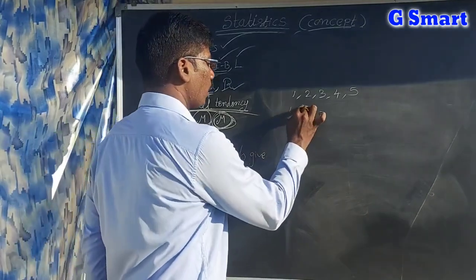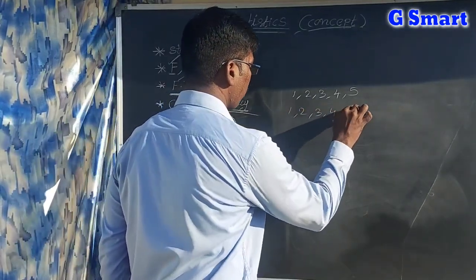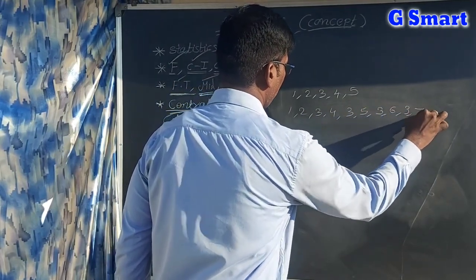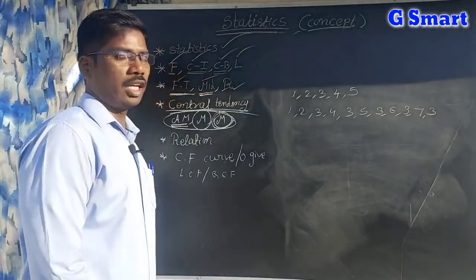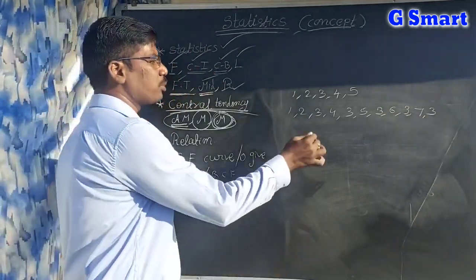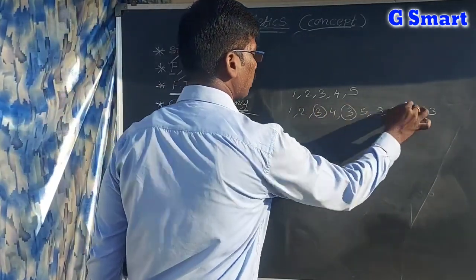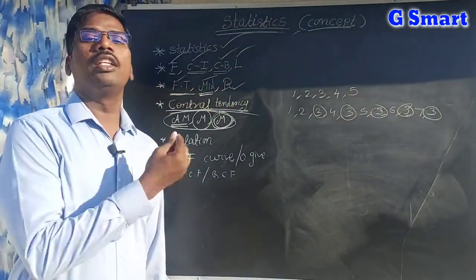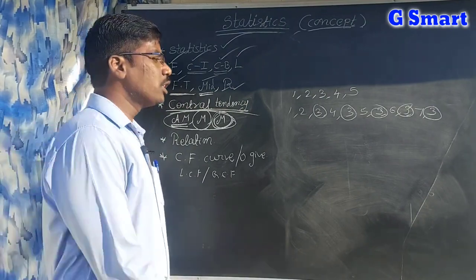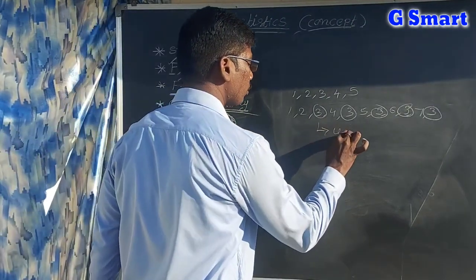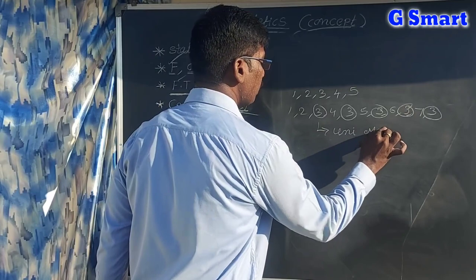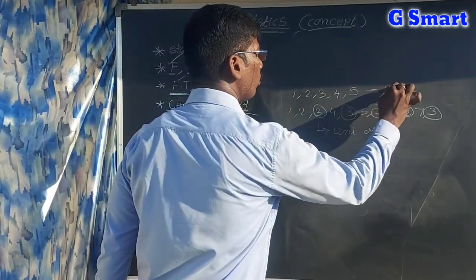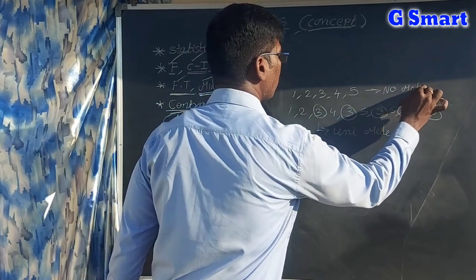For example, 1, 2, 3, 4, 3, 5, 3, 6, 3, 7, 3. If you observe clearly, 3 keeps coming again and again, so 3 is the mode. This is called unimode, because this data has one mode. If no number is repeating, it is no mode.